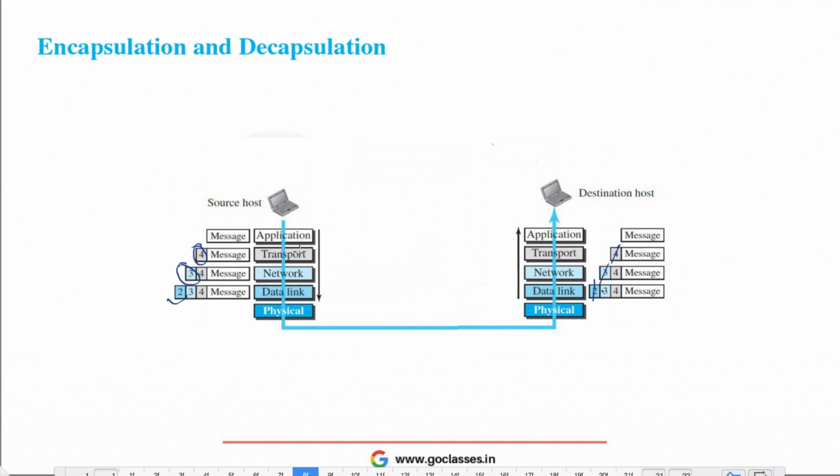Now as you notice, apart from the application and physical layers, each layer, the transport layer, network layer and data link layer, is encapsulating the packet, and the corresponding layer is decapsulating the same header. Which means if 2 is added by the data link layer here, then this 2 will get removed by the data link layer at the destination host.